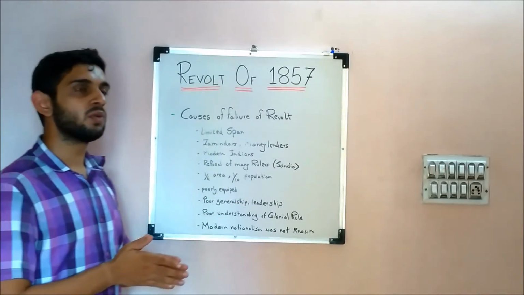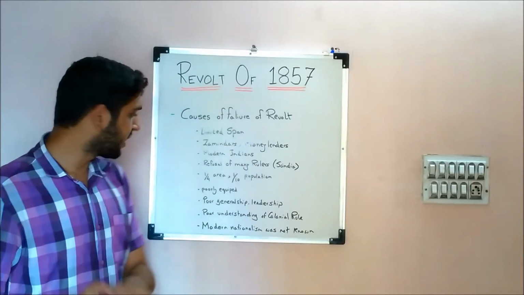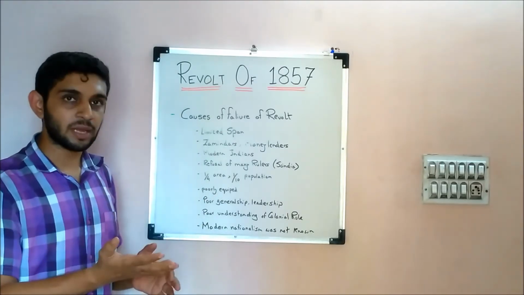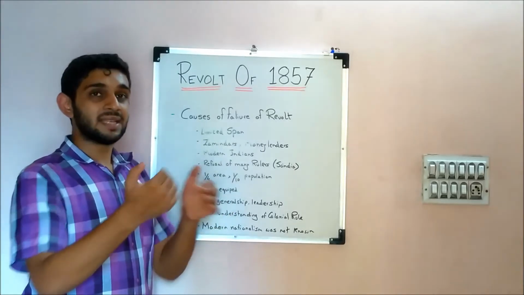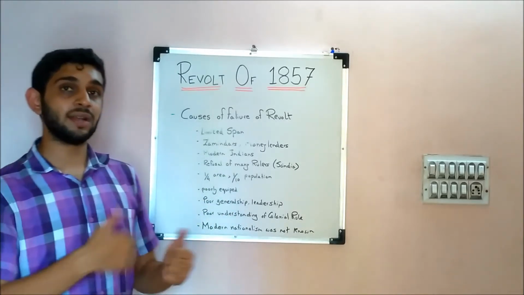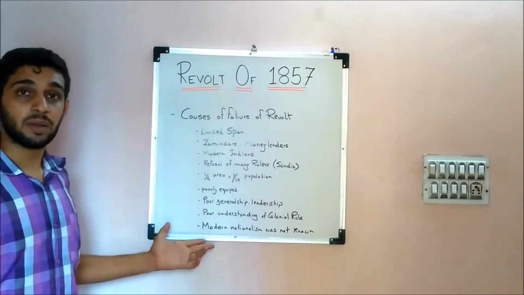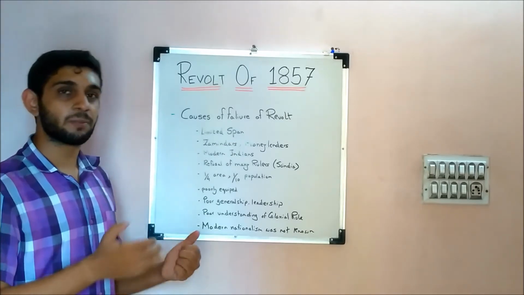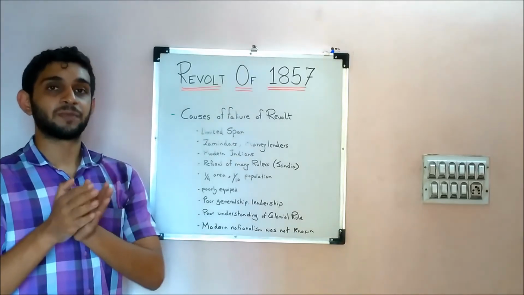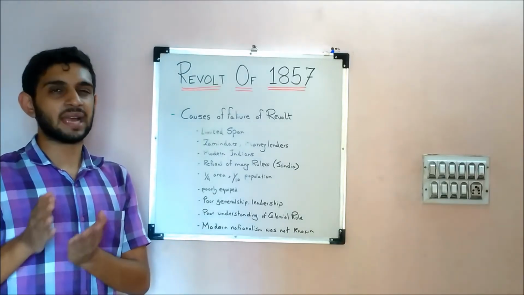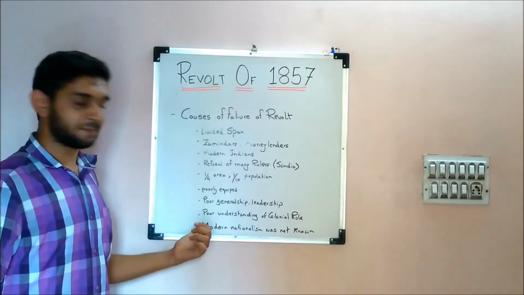And one more thing, if you look at the expanse, out of the total British occupied India, only a quarter of the area rose into rebellion. Secondly, not more than a tenth of the population, so less than 10% of the population joined the revolt, which is a very small number. Then again, they were poorly equipped. Obviously, Indian leaders or soldiers were poorly equipped. They used to fight with swords and spears, but Britishers had good technology. They had rifles, guns, pistols. That is the reason why we failed.